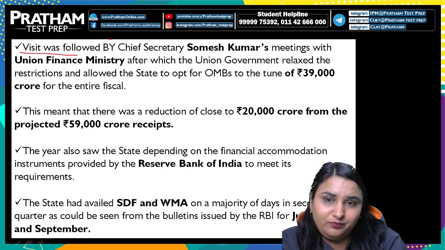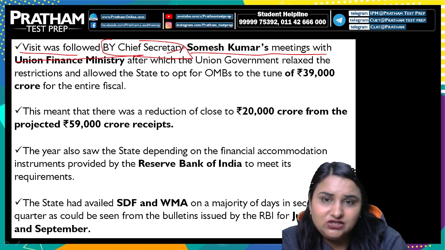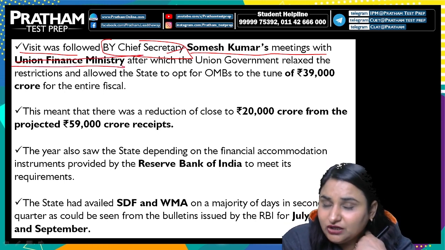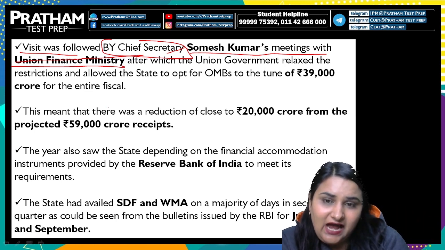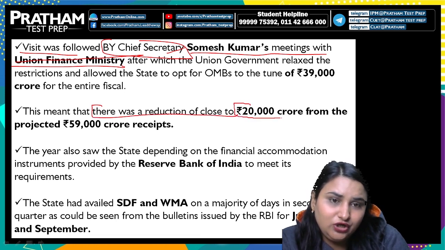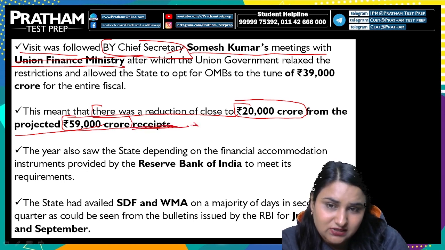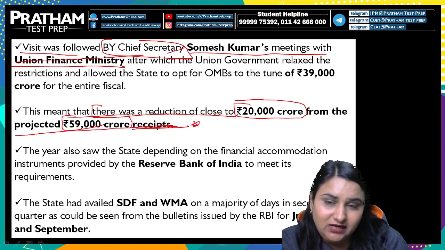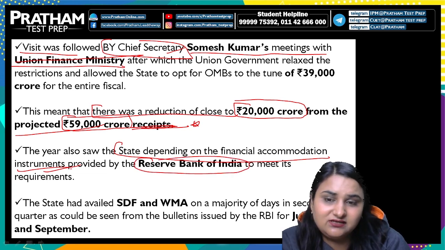The visit was followed by Chief Secretary Somesh Kumar's meeting with the Union Finance Ministry, after which you can say that the Union Government relaxed some restrictions and allowed that the state can have 39,000 crores OMBs for the fiscal year. This means that there was a reduction of close to 20,000 crore from the projected 59,000 crore receipt. So it can be a huge challenge for the Telangana state government, and the state is depending on the financial accommodation instruments provided by RBI to meet its requirement.